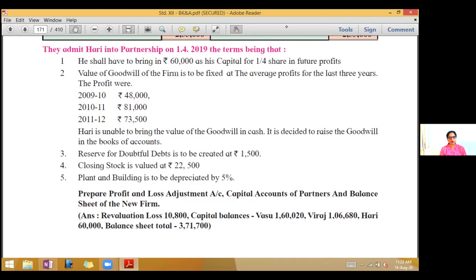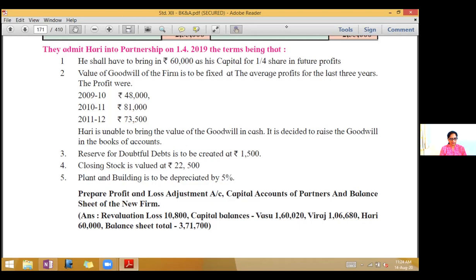Prepare profit and loss adjustment account. Now the other name is revaluation account. So whichever is given, you write that. Capital accounts of partners and balance sheet of the new firm.